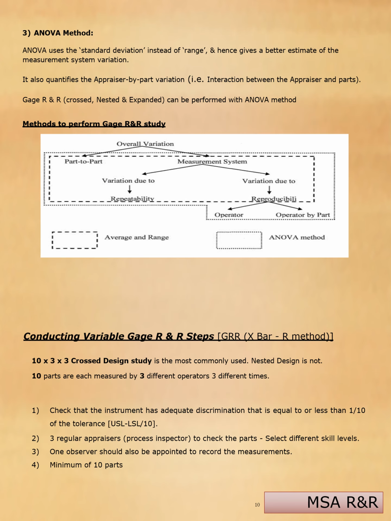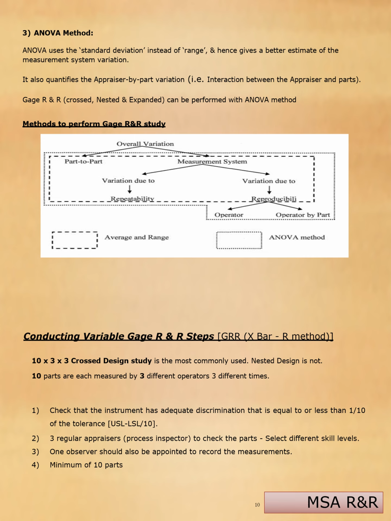ANOVA method: ANOVA uses the standard deviation instead of range and hence gives a better estimate of the measurement system variation. It also quantifies the appraiser by part variation, that is, the interaction between the appraiser and the parts. Gauge R&R can be performed with the ANOVA method. See below illustrations of how to perform a gauge R&R study.